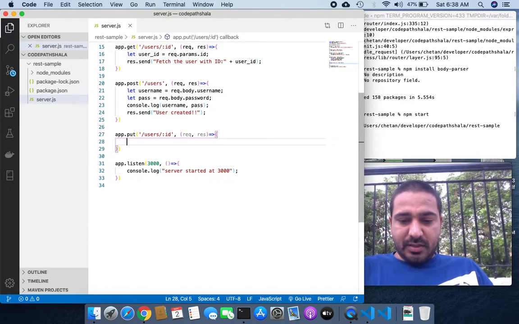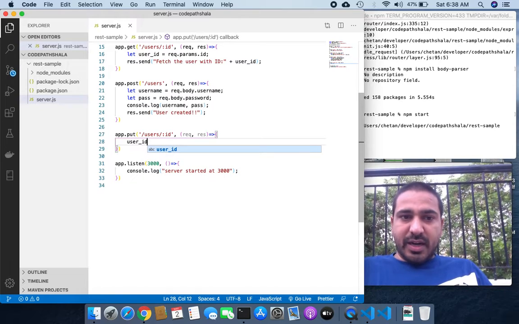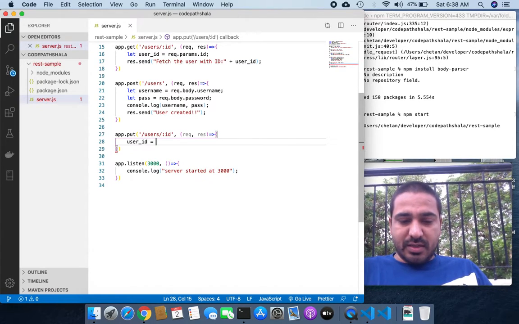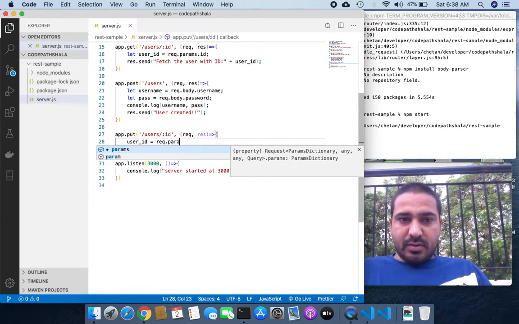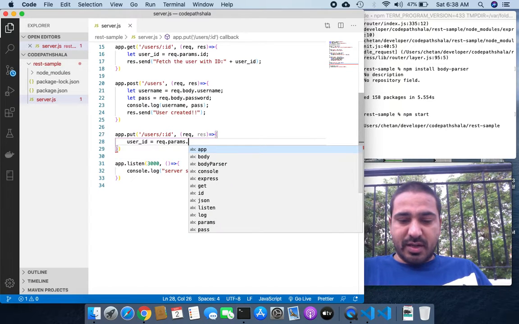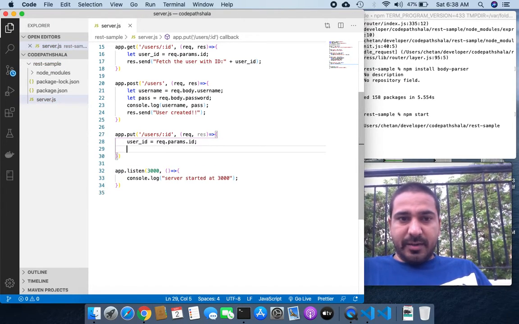So again, this ID is going to come to us in params, so req.params and id.